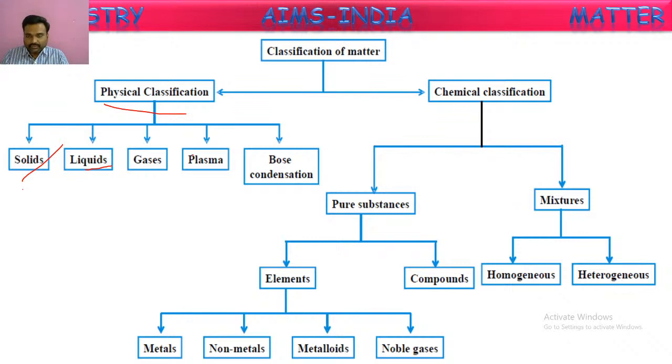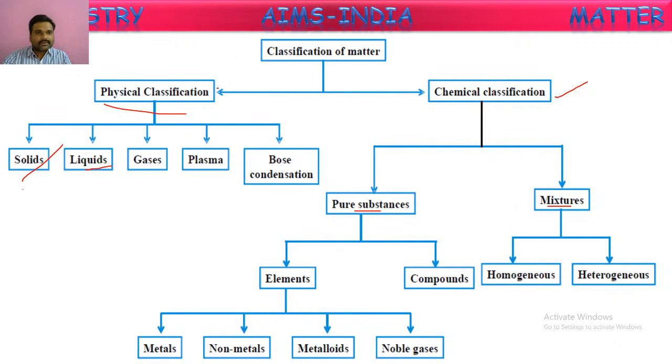And the second classification is chemical classification. This classification is based upon the purity or the chemical composition of matter. Based upon the chemical composition, matter is classified into 2 types: pure substances and impure substances. About these pure and impure substances, we are going to discuss in a further session.